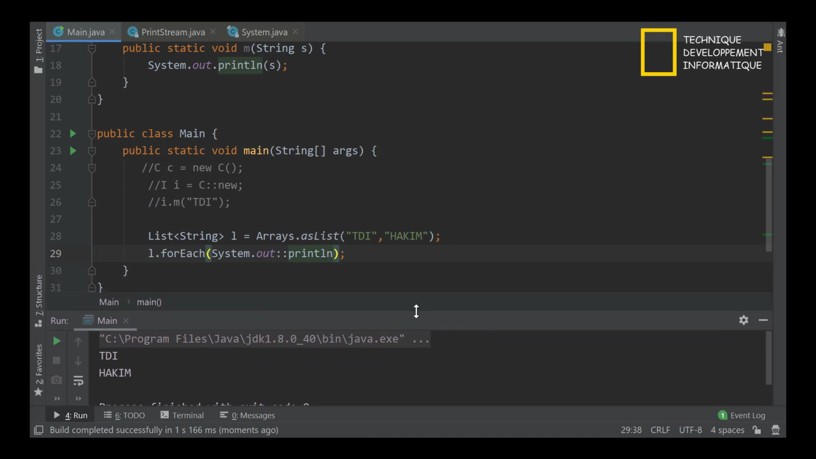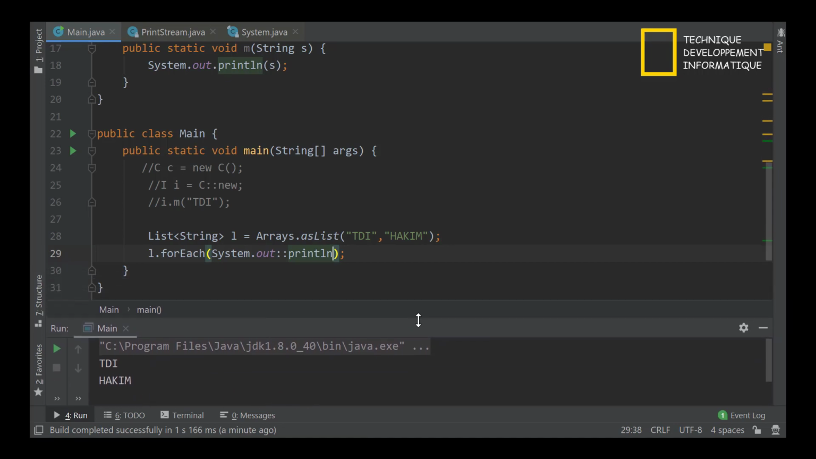Okay, so we saw the three types of method references: reference to a static method, to an instance method, and to a constructor, and we practiced them inside the forEach method. I hope it's very clear. If you have any question, leave it in the comments. Thanks for watching, and goodbye.